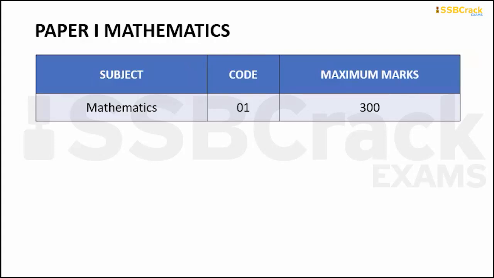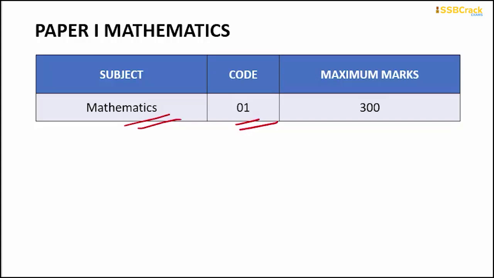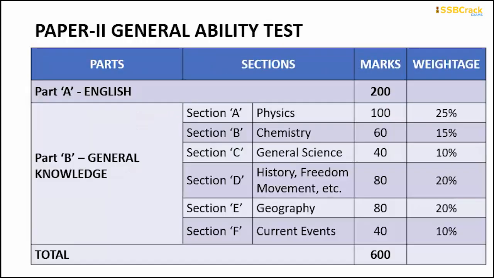So guys, let's discuss each paper one by one. First is mathematics. I told you it is coded as 01. Total marks, maximum marks for the mathematics section are 300. Now coming to paper 2, it is the most important and tricky one. Paper 2 is divided into 2 parts. First part is English, second part is general knowledge.